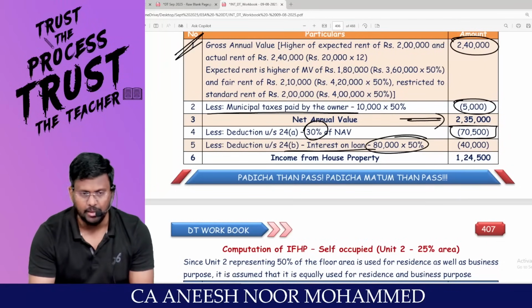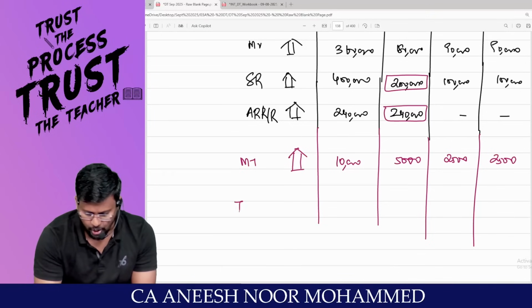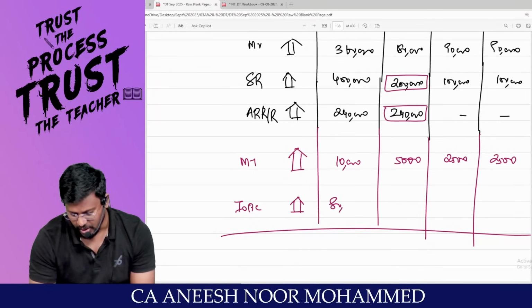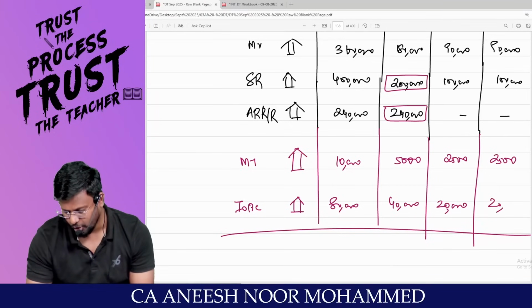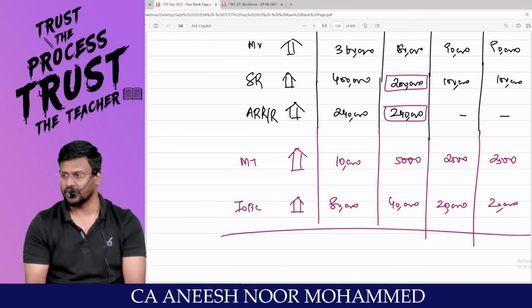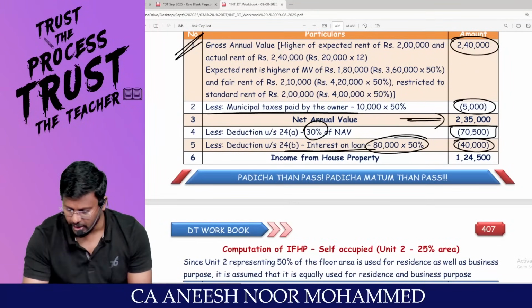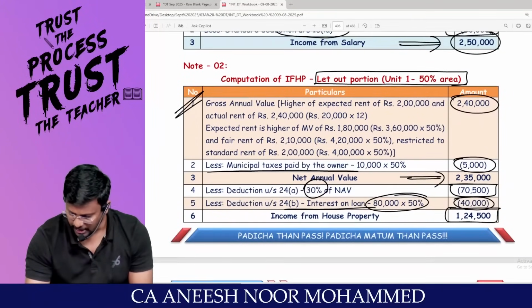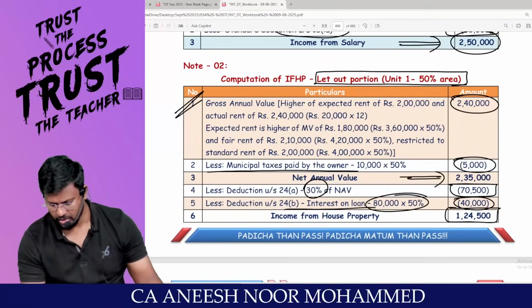Reduce IOBC. My dear lovable students, I have to split the IOBC for the entire house, which is 80,000. That means 40,000 for the let out portion, 20,000 for the self-occupied portion, 20,000 for the business portion. Easy. That means 40,000. I will be getting IFHP as 1,24,500.